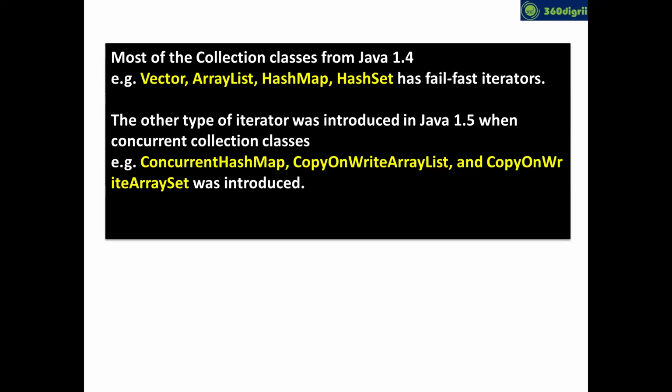And you should not use HashMap, you should instead use ConcurrentHashMap. And you should not use Set, you should use CopyOnWriteArraySet. They are advanced classes of your old classes, buddy. And I'm pretty sure this question may be asked in different ways. They may ask a direct question, what are fail fast iterators and fail safe iterators? The 4 classes which I mentioned on top are fail fast iterators. The 3 classes which I mentioned on the down are fail safe iterators.